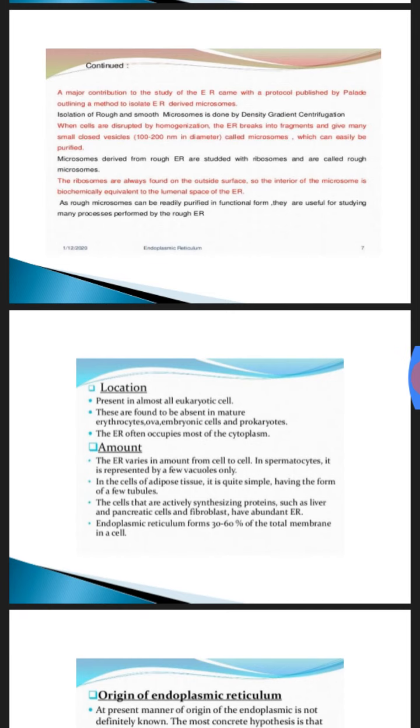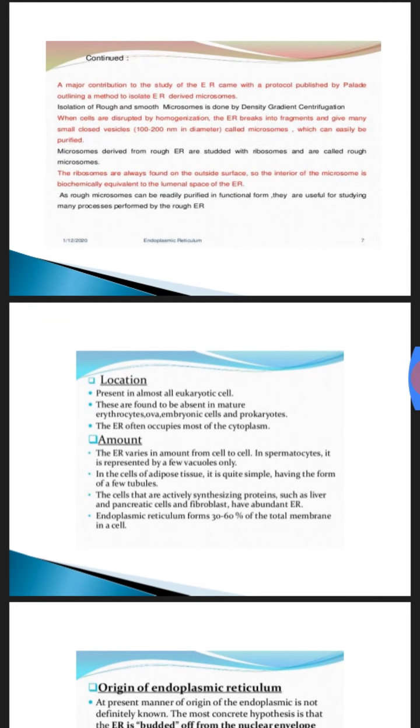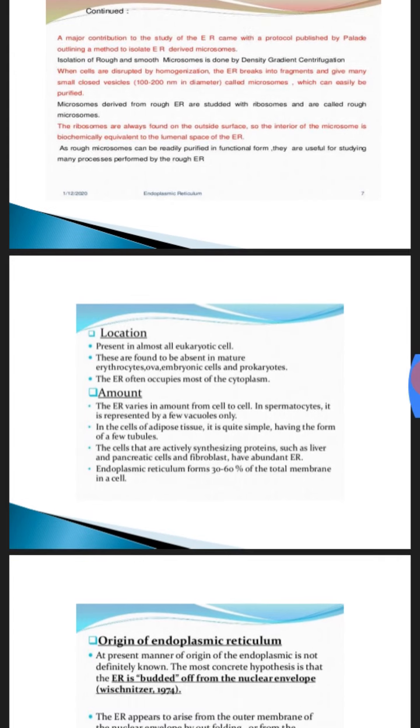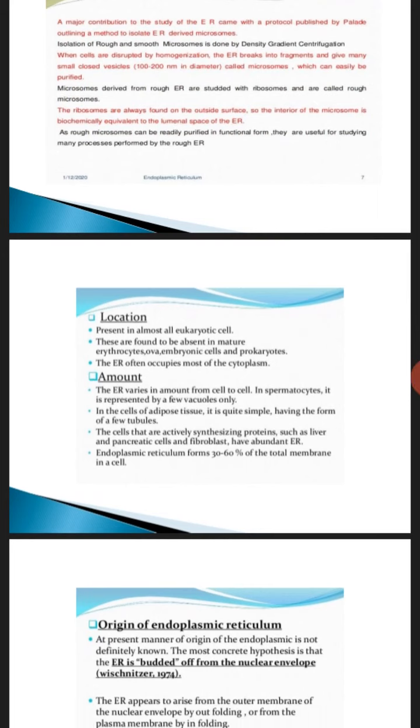And what are the three? Liver, pancreatic cells and the fibroblasts. Endoplasmic reticulum forms 30 to 60% of the total membrane in a cell. So see how much they are constituting.